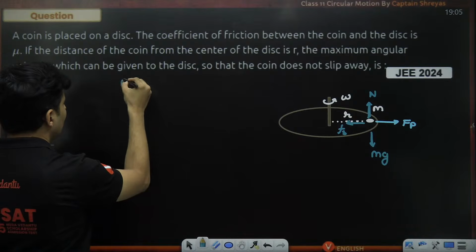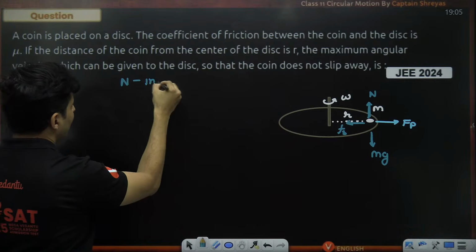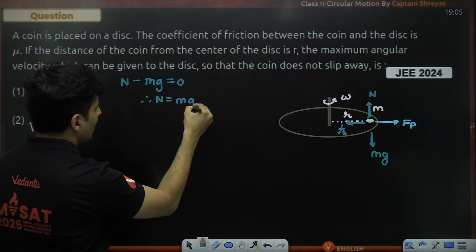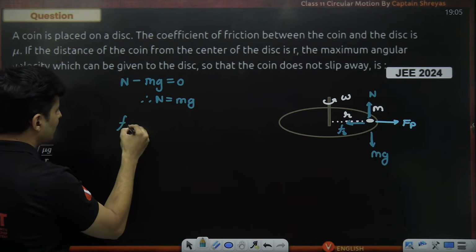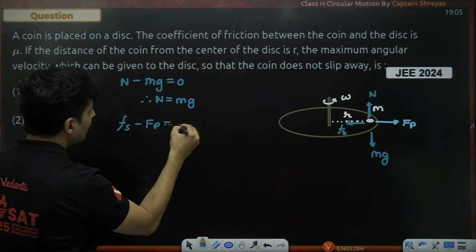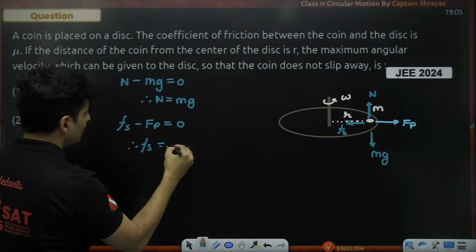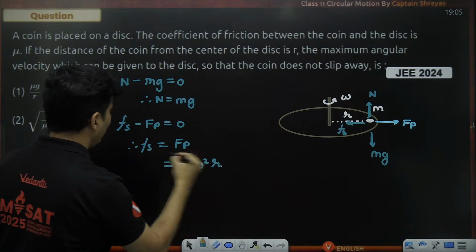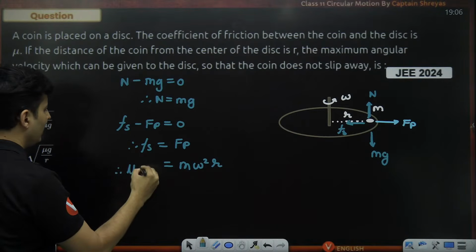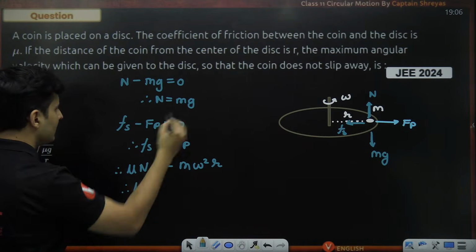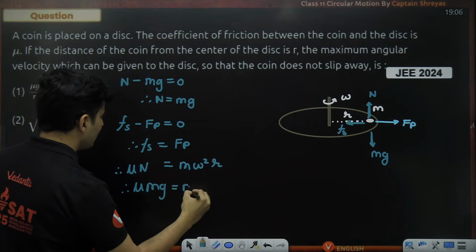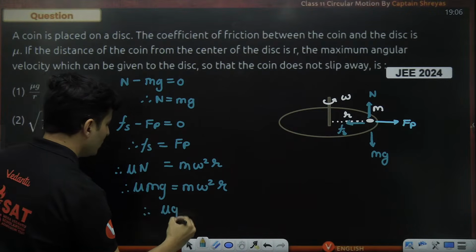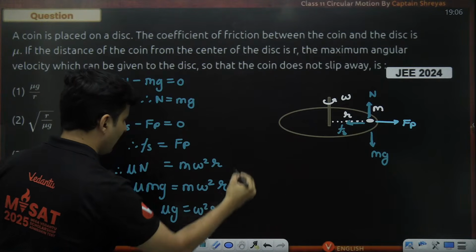Now, obviously, in the vertical direction, N minus mg is 0, or basically N is balancing mg. And in the horizontal direction, static friction minus Fp is 0. Therefore, static friction is being balanced by pseudo force. Pseudo force is m omega square r. Static friction maximum value will be mu N. N is nothing but mg. So mu mg is equal to m omega square r. m cancels. So mu g is equal to omega square r.